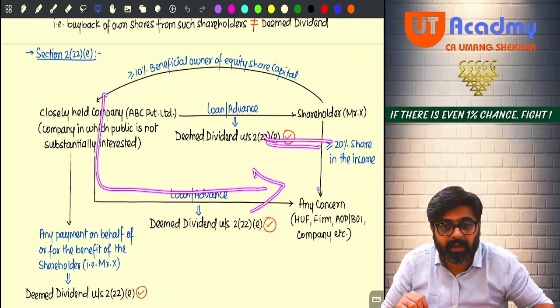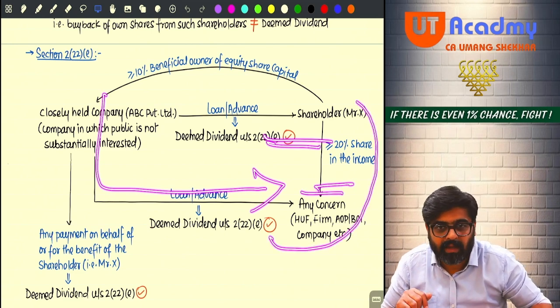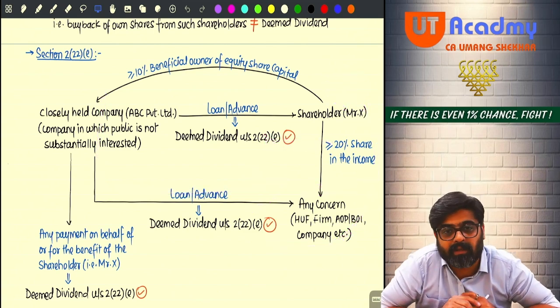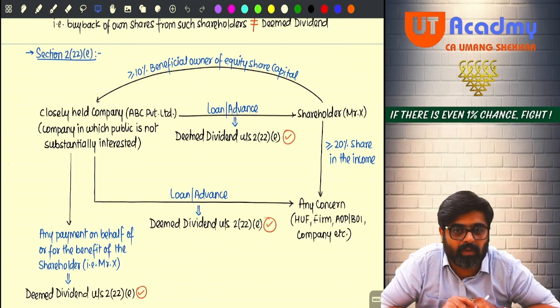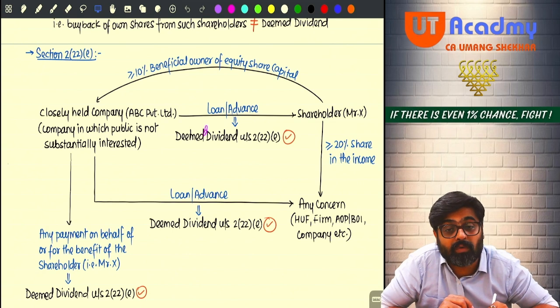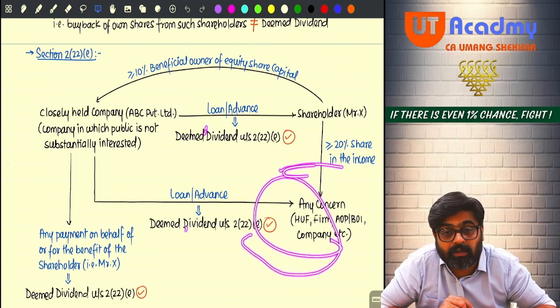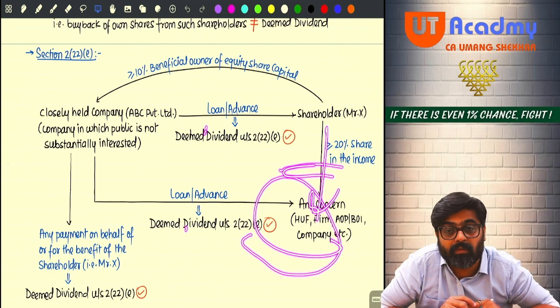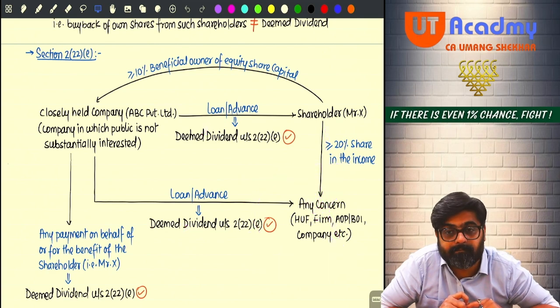Now the shareholder will apply its substantial interest, influence, and in some way the shareholder will obtain that amount or take the benefit of that amount coming to the concern. So this amount is given as loans or advance not to the shareholder, but to the concern where such shareholder is having 20% or more in profit sharing or equity share capital.